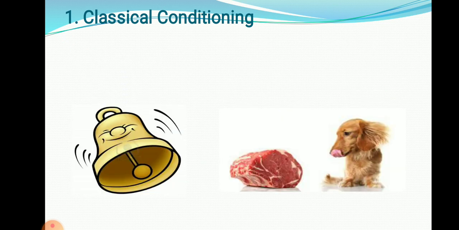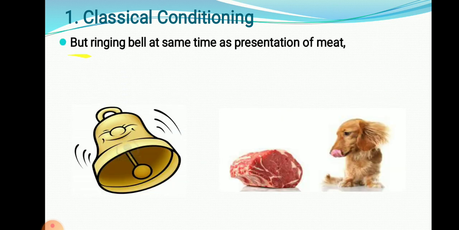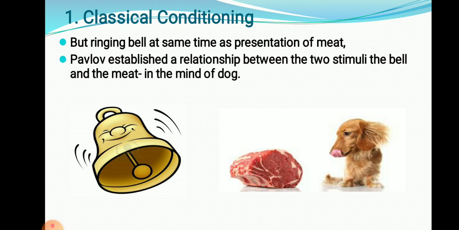But ringing the bell at the same time as the presentation of meat, whenever we put meat in front of the dog and at that time ring a bell, Pavlov established a relation between two stimuli, the bell and the meat, in the mind of the dog. He tried to establish a connection between these two stimuli in the mind of the dog. So what happened?